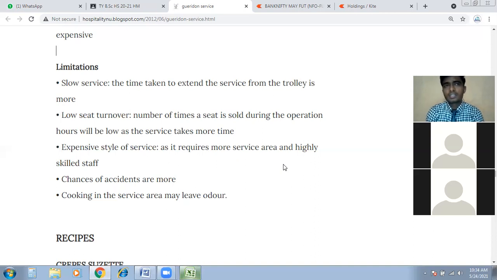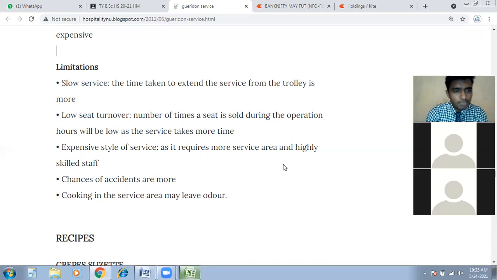We have to select or reserve 2 or 3, depending on how many skillful staff are available in the particular time period. So that is the low seat turnover. Low seat turnover means we can't accommodate all the guests. We can accommodate only 2 or 3 covers, 2 or 3 tables, at a certain time frame.